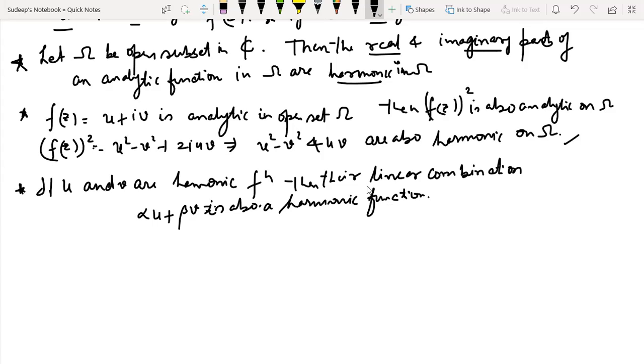Okay, now let us move to another important assertion, and that happens to be the last assertion of the day. That if u and v are harmonic conjugates of each other, okay. So what does that mean? I'll come to that.